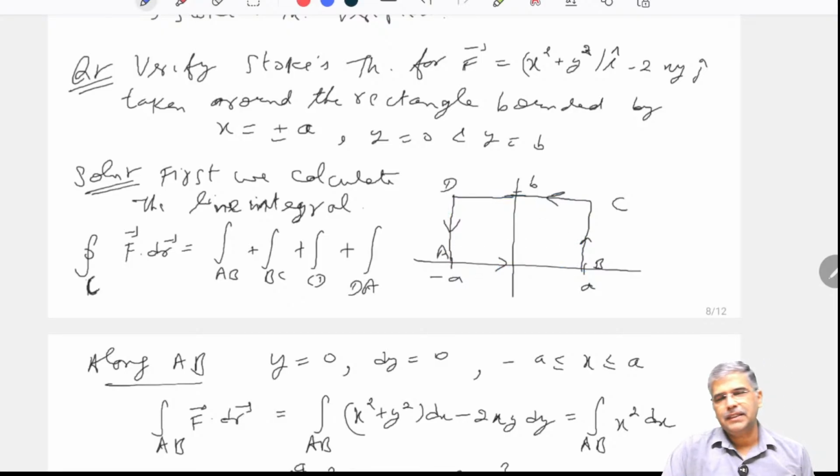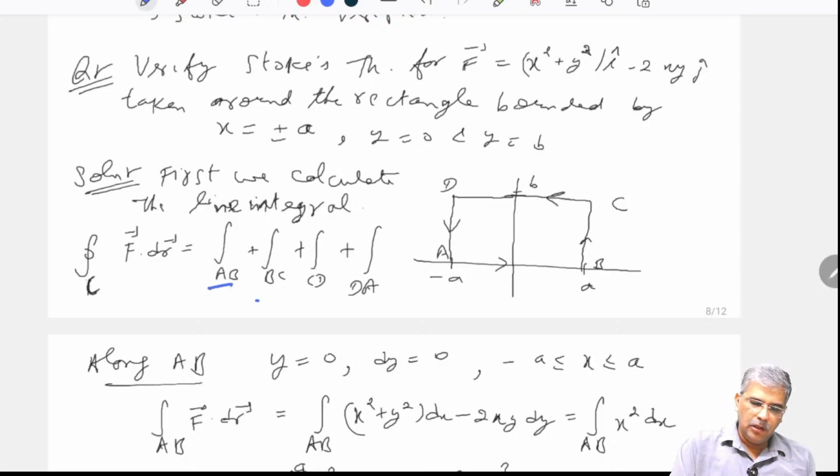You can say that it is a closed curve, so I can apply Green's theorem as well, but purposefully I am not applying that one. I have to do it separately, because my main job is basically to show that. That is why I am not taking that.